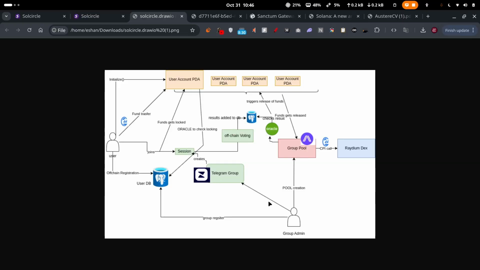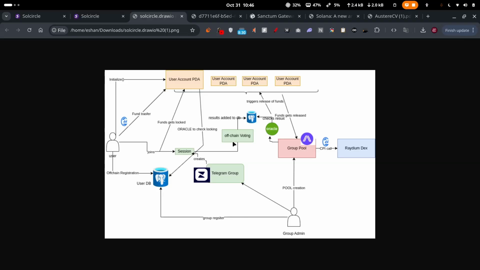So basically, after multiple people join a Telegram group, the group admin of that particular Telegram group, which is registered with us, can create a session. After that, all the users can propose which coin to buy, the amount they want to buy, and anything. It can be a pump fund, it can be a normal DEX swap, anything.